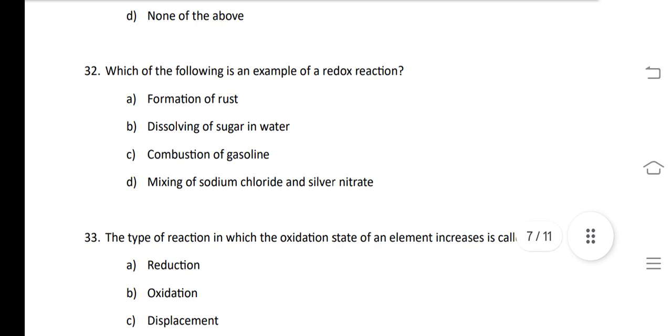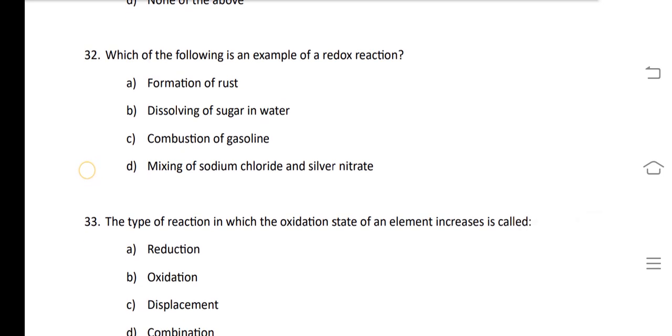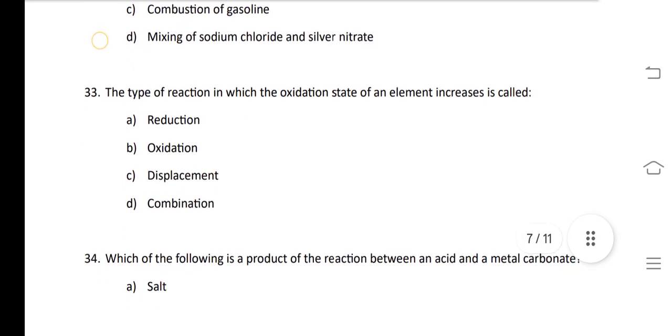Our next question is, which of the following is an example of redox reaction? Redox reaction is such a reaction in which both reduction and oxidation take place. So answer of this question is mixing of sodium chloride and sodium nitrate.